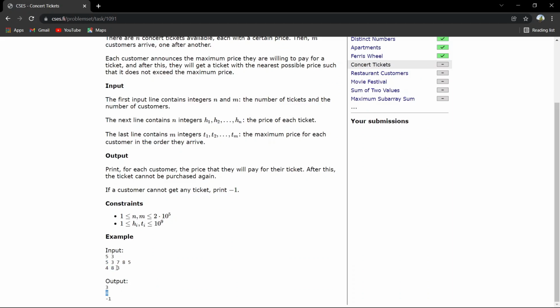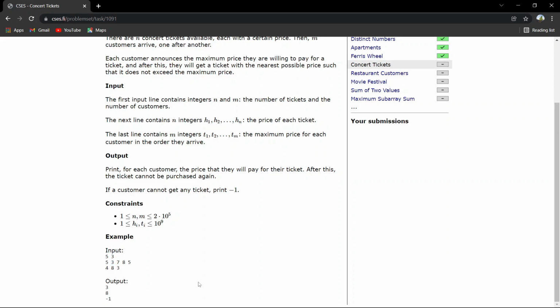So the nearest possible to 8 here is 8 itself, so he will get a ticket with price 8. Then the third and last customer has a maximum price capacity of 3. This ticket was already sold to the first customer, so now there is no such ticket, and the remaining 4 tickets have cost greater than 3. So the last customer cannot buy any ticket, so we print -1.